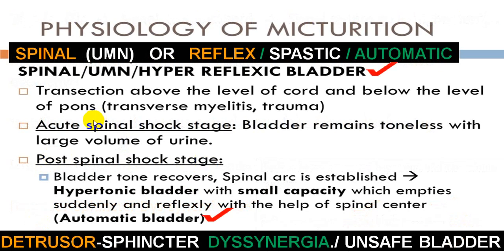But during the acute spinal shock stage, it will be a completely flaccid bladder and there will be a large volume of urine. So do keep it in mind. This will be almost like a lower motor neuron. And if you want to differentiate between acute spinal shock and lower motor neuron, do look for bulbocavernosus and anal reflex. If they are absent, it is more in favor of lower motor neuron. In a spinal cord stage, those reflexes will be preserved.